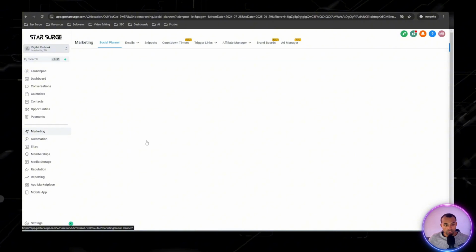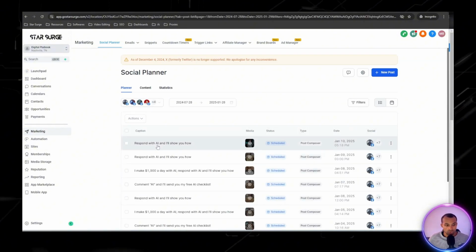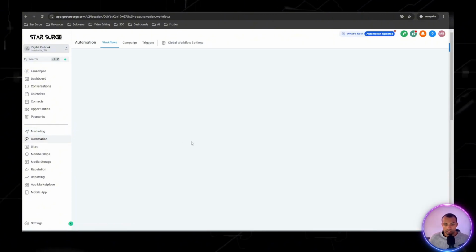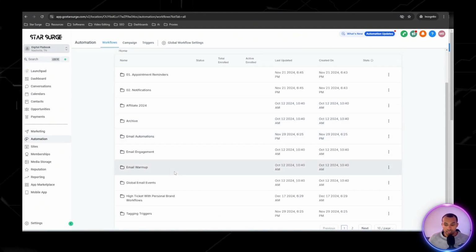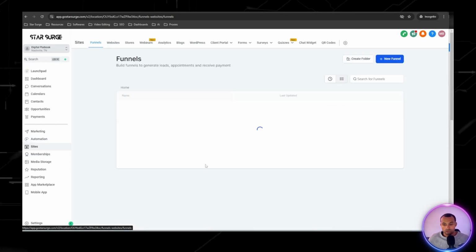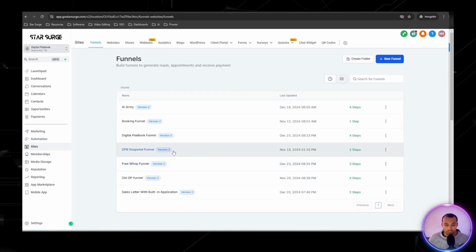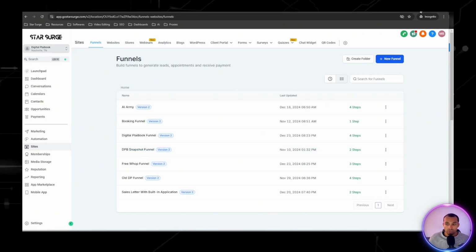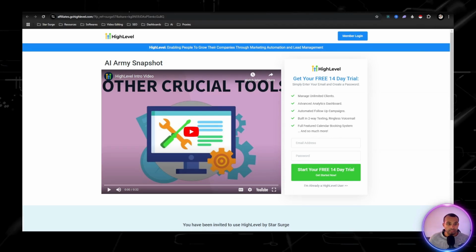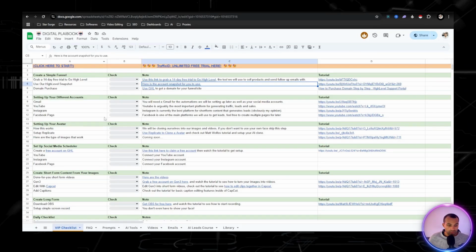Marketing, that's what you just saw, which is the social planner, how we schedule out our short form content. Automations, this is where the different email automations, opt-ins are going to be. And then sites over here is going to be your funnels, the front end of what people see. So let's just go back to the digital playbook here.